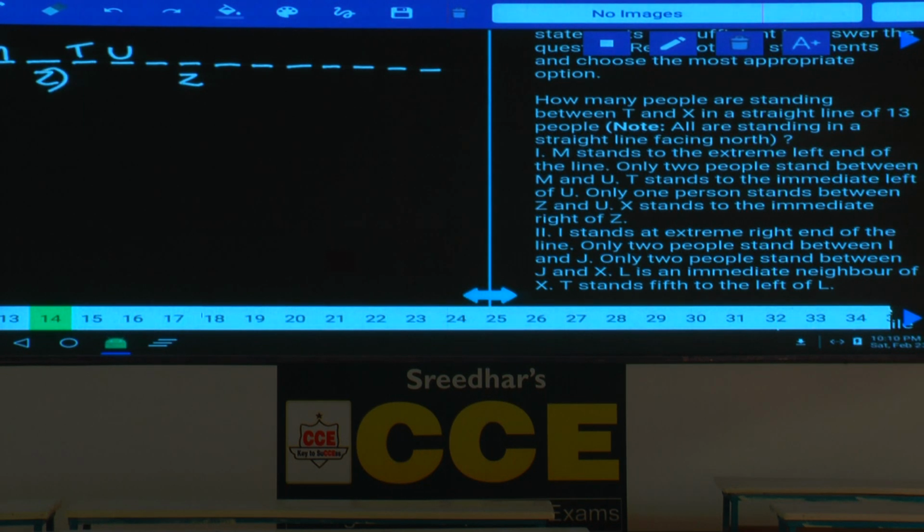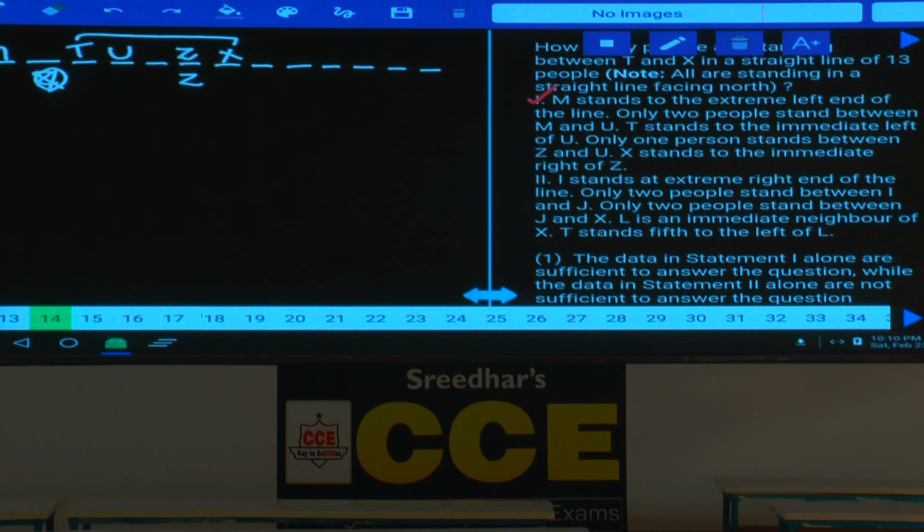If Z is here, X is to the immediate right hand side of Z, is not possible because T and X must be in the same place. Hence Z cannot be here, Z is here, X is to the immediate right hand side of this Z, isn't it? Then are we getting a unique answer or not? How many persons are in between T and X? There are only 3 persons. Hence 1 alone is sufficient to determine the number of persons in between T and X. The question is about number of persons rather than who are those persons. Then condition number 2.